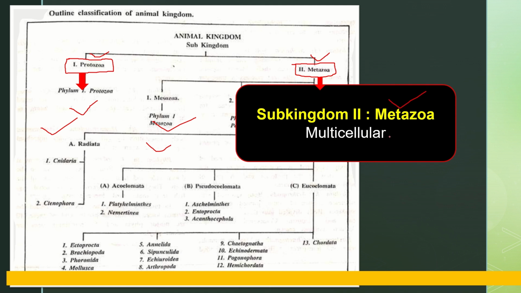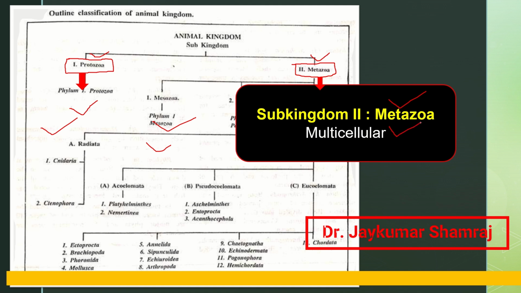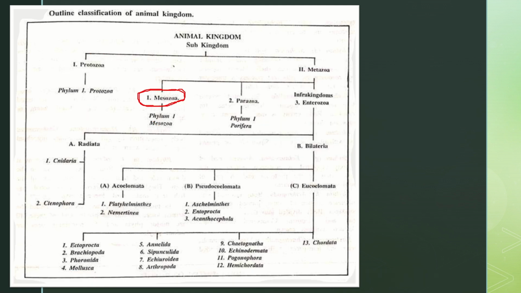In the Metazoa subkingdom, the basic organisms are multicellular, made by many cells, so they are called metazoa organisms. Again, this subkingdom Metazoa is divided into three infrakingdoms.